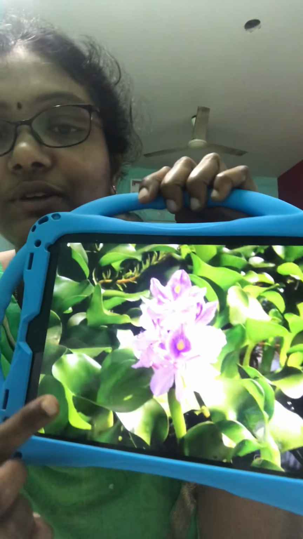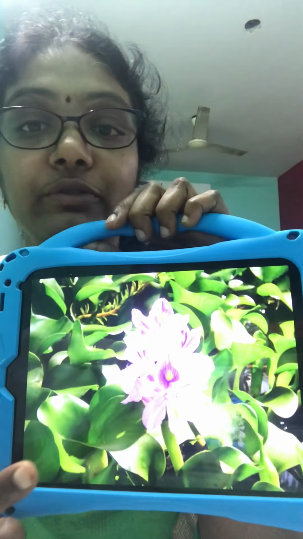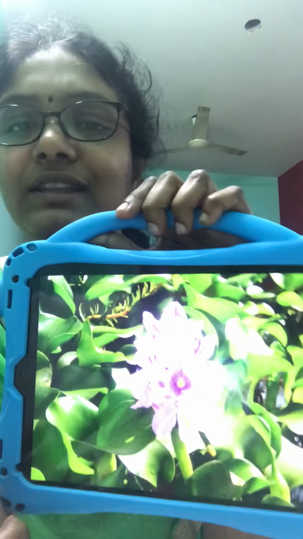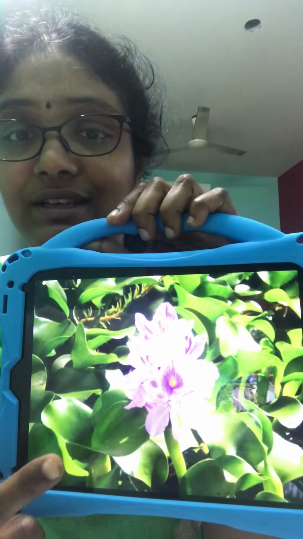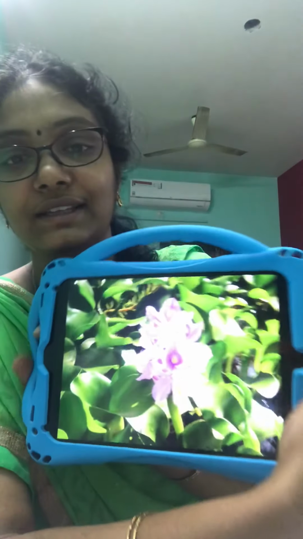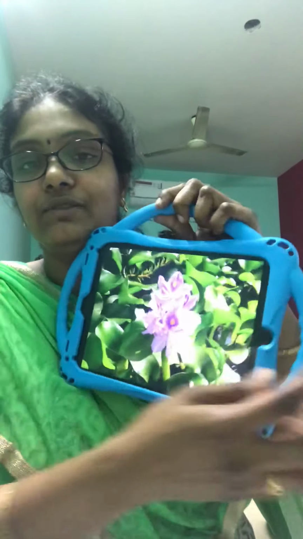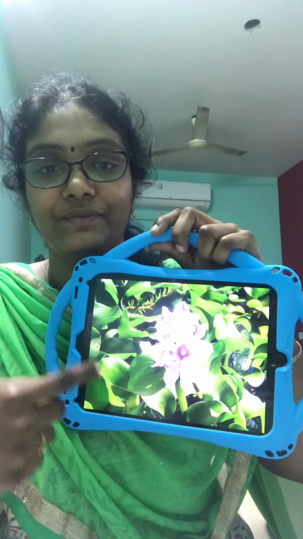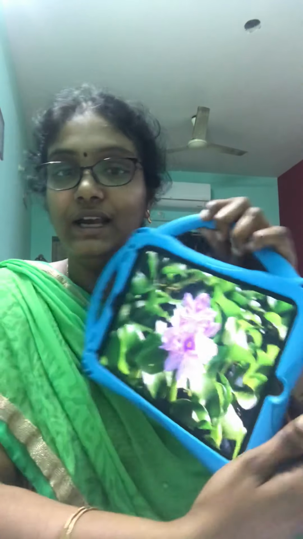Let me show you the picture. See, it looks like this. The leaves of the water hyacinth look like the hoofs of a horse. In Telugu, that is why they call it Gurrapu Dekka Aku, like a hoof of a horse. Look here, it is forming like a mat. All the leaves come closer and become like a mat on the surface of the water.